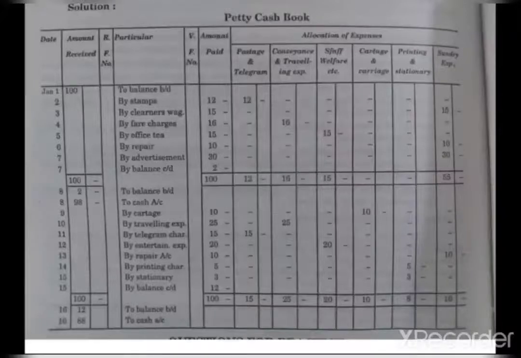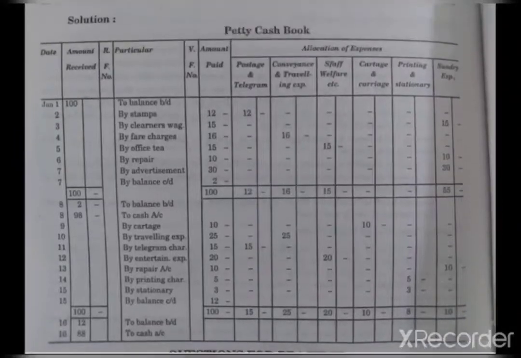Since the expense of stamps comes under postage and telegram, and again on 11th of January you can see by telegram charge 15 rupees is paid. So this comes under postage and telegram. So you have to enter the transactions according to their headings. So this is the easiest and simplest way by which the petty cash book is prepared. If you check out the question and practice this problem, it will be easy.